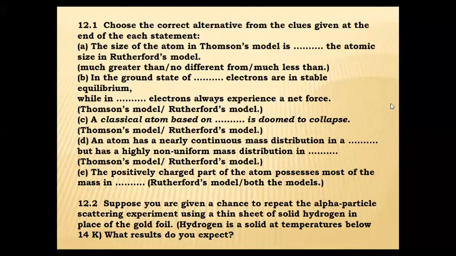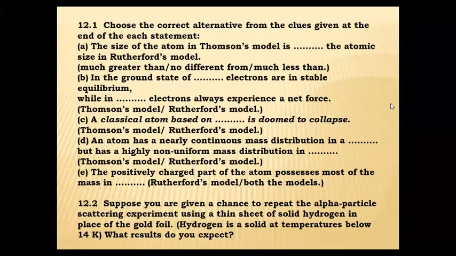In the Thomson model also, most of the atom we can compare to the total matter in the watermelon or plum pudding, and only a lesser number of electrons are embedded in the watermelon. So that's why in both the models, the positive charged part contains most of the mass. So we can write the answer: both the models. That is the answer to the first question, 12.1.